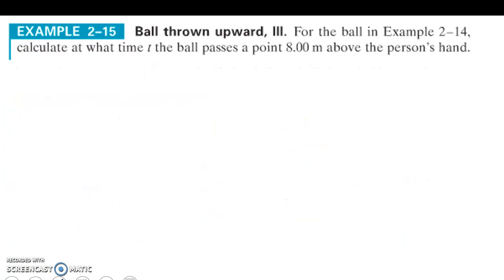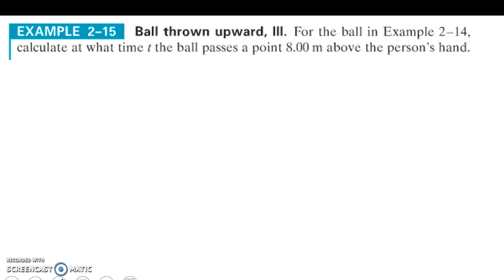Last thing to look at is a ball being thrown upward again, the same example in 14. At what time is the ball 8 meters above the person's hand? So we want to find what time t the ball passes a point 8 meters above the person's hand.